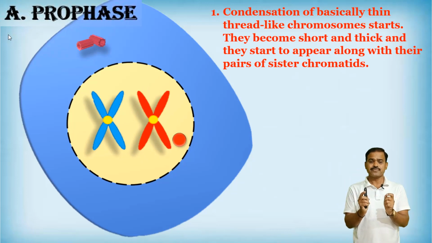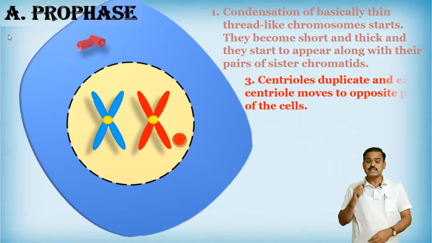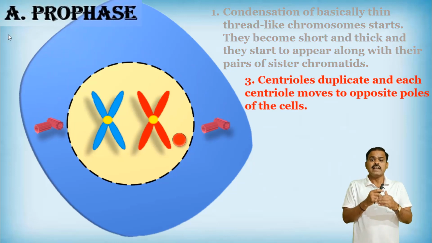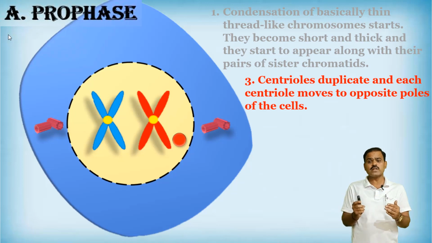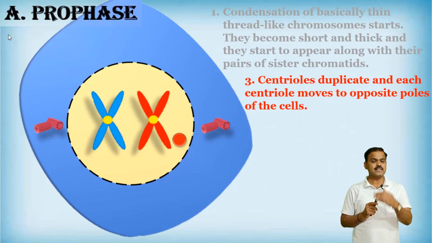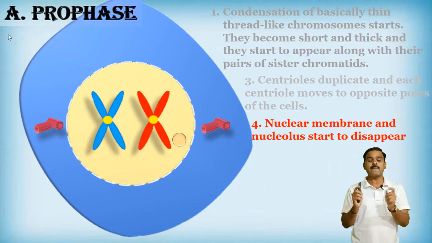Due to that, they become short and thick, and they start to appear along with their sister chromatids. After that, the centriole duplicates, and each centriole moves towards the opposite pole of the cell. And dear friends, in prophase, the nucleolus as well as the nuclear membrane start to disappear.